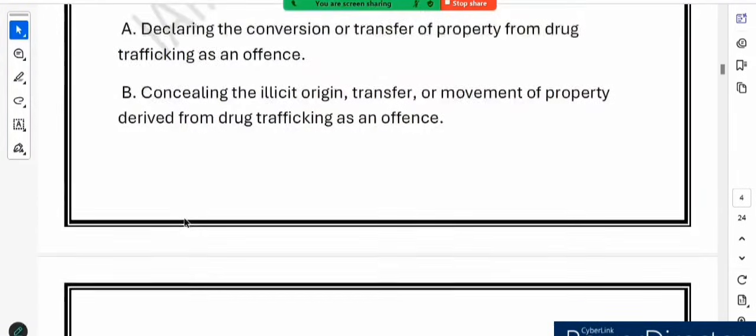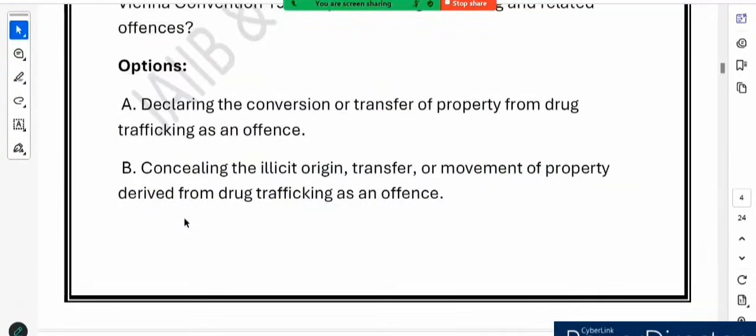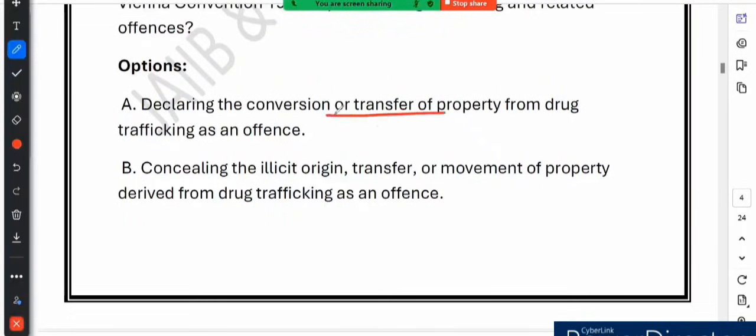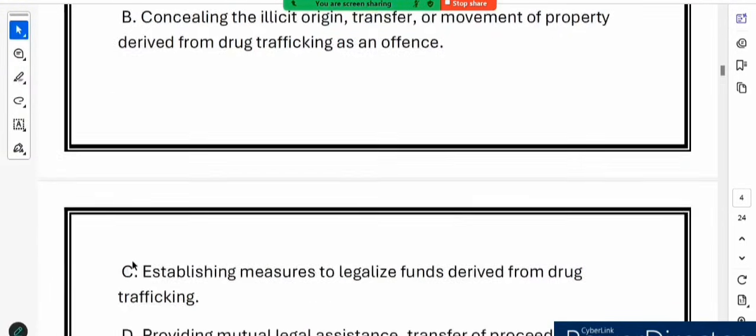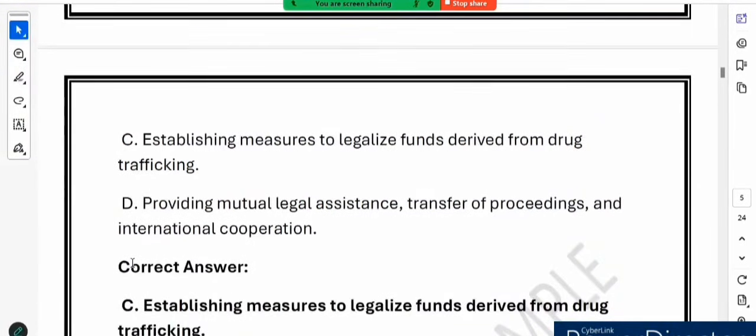So let us recap what we have seen. Declaring the conversion or transfer of property, this was mandated. Then concealing the illicit origin or movement of funds, it was also mandated. Then legalizing funds from drug trafficking is absolutely not allowed. How can you legalize funds you are getting from drug trafficking? You can't do that, right?